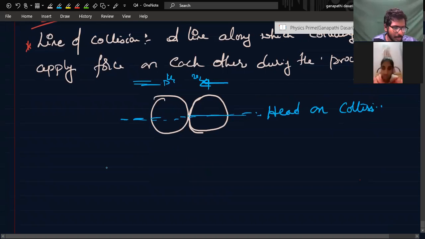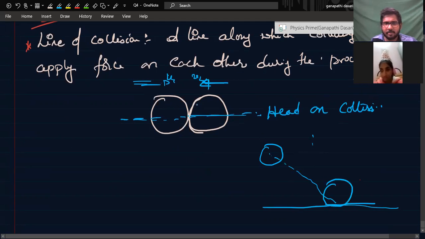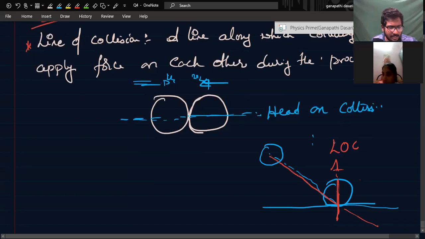Now, there is a situation of this sort. The body is coming and colliding with the surface like this. When it touches the surface, the force will act in this line, right? But the velocity is coming in this direction. This is called the line of collision. Are these two lines equal? No. This is called